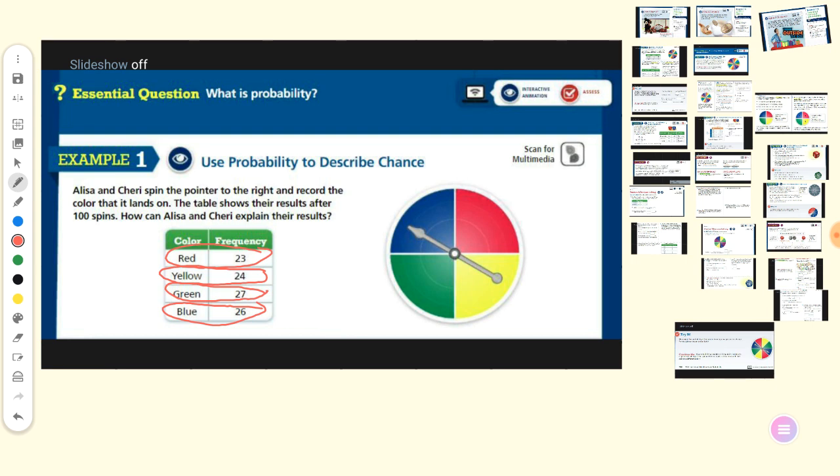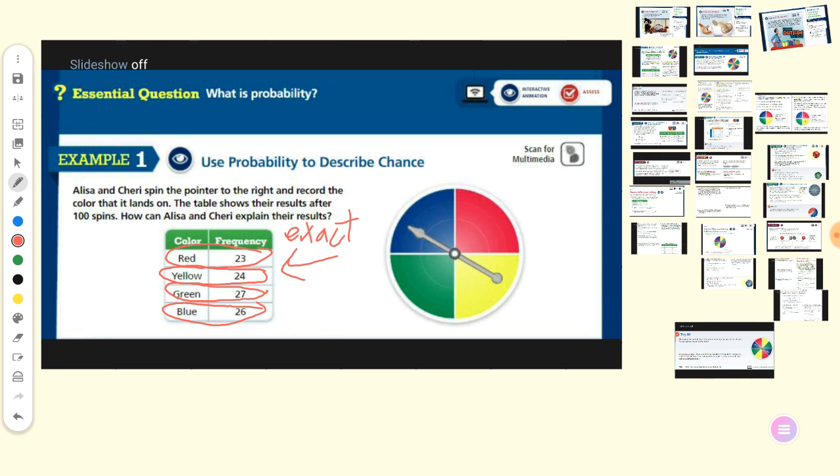So what happened here? If we spin the spinner by hand, it's called experimental. We do it by ourselves and we write the exact result. But there is also something called theoretical probability.